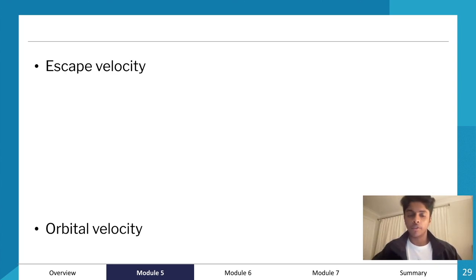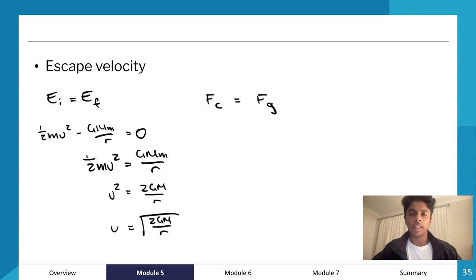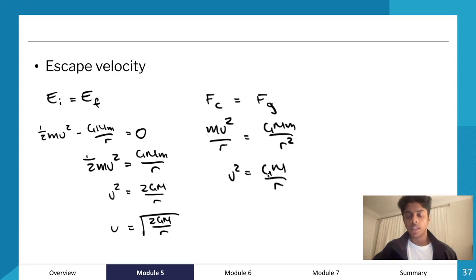So to solve orbital velocity, what we do is we let the centripetal force equal the gravitational force, as you can see over here. So we have mv squared over r is equal to GMm over r squared. So we have v squared is equal to GM over r, and then we have v is equal to root GM over r. Sorry, escape velocity is v equal to root 2GM over r, and orbital velocity is v equal to root GM over r.